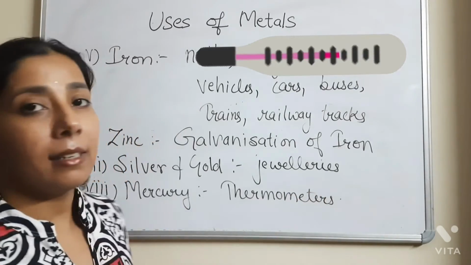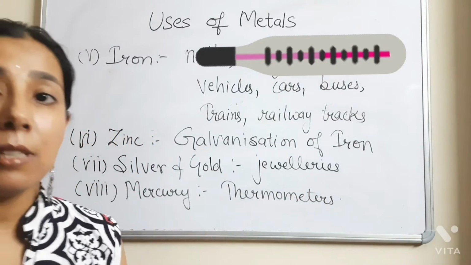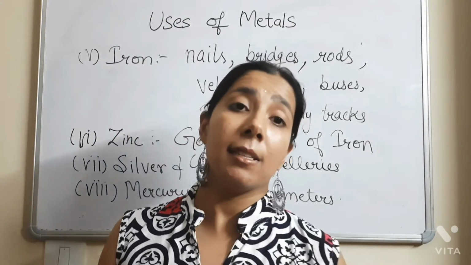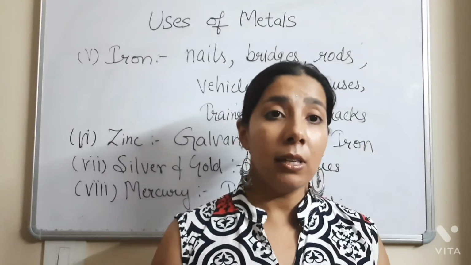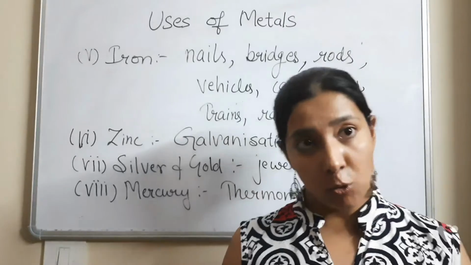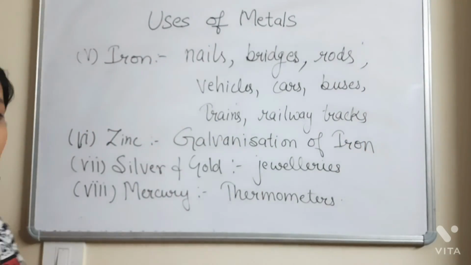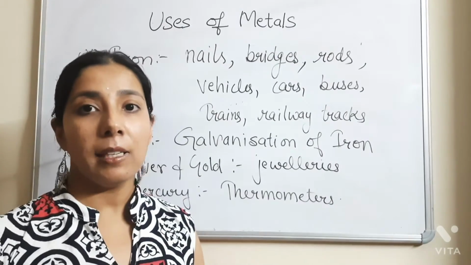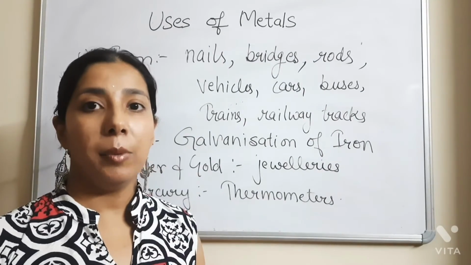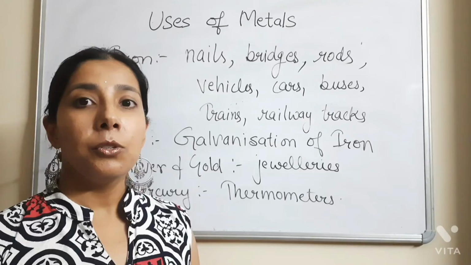Also you have read that mercury is the only metal which is in the liquid state, as all the metals are very hard, they are in the solid state. The only metal which is present in the liquid state is mercury. So these are the 8 uses of the metals, different metals we discussed, like iron, copper, aluminium, zinc, mercury, and